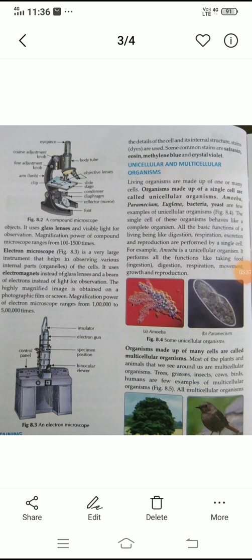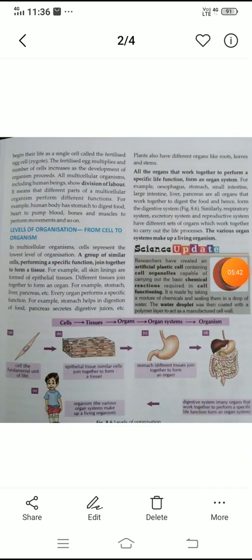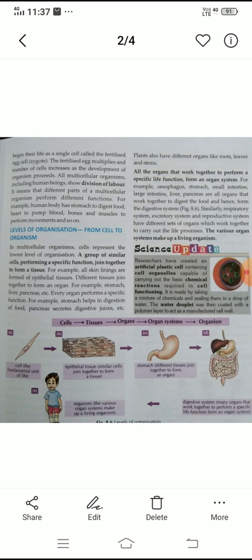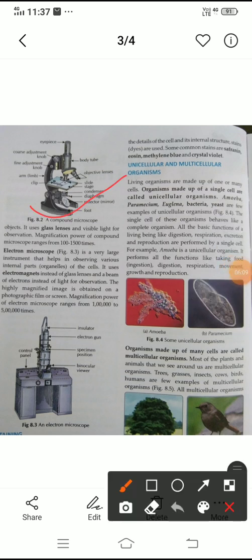One moment, I am showing this one. This one, sorry, one minute. Okay, dear, with pencil and this one, the compound microscope.